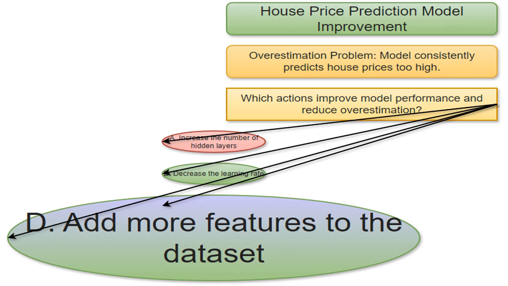Adding more relevant information to our model can greatly improve its accuracy. Maybe property age or school district rating could help it predict house prices better and avoid overestimating.